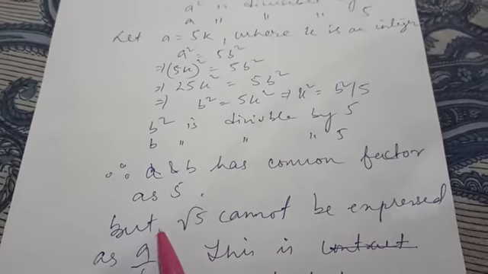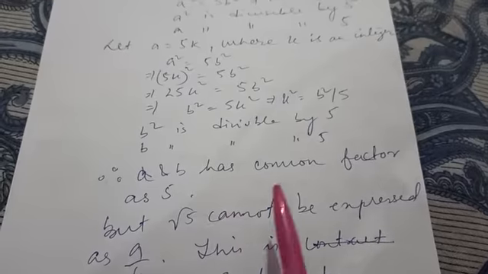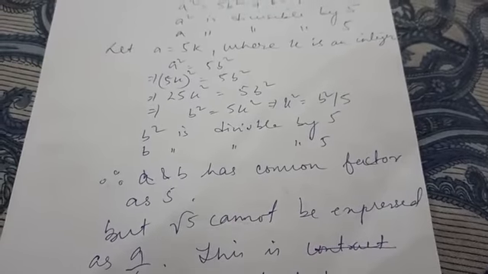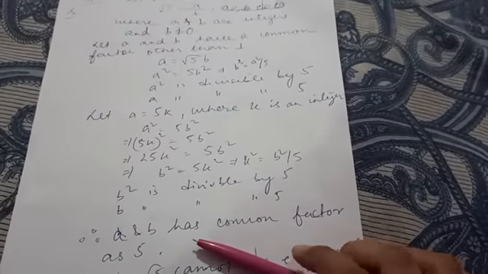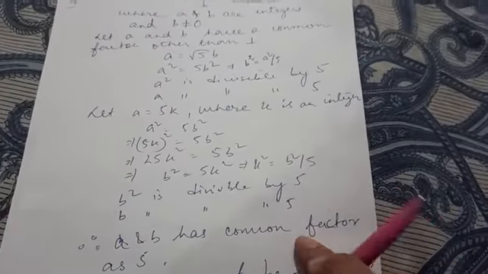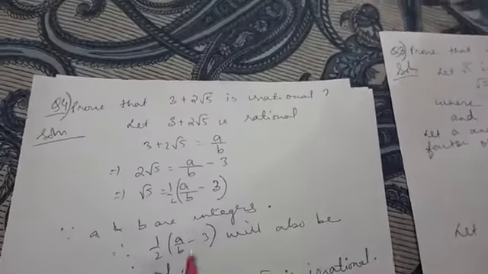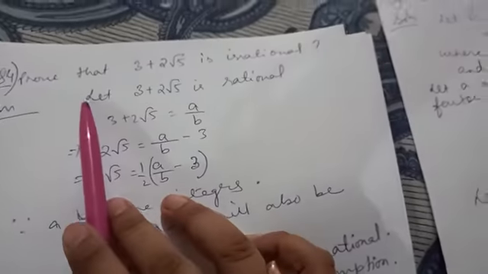But as we all know, root 5 cannot be expressed in the form of a by b, is it not? So both the conditions are contradicting, isn't it? Therefore our assumption is wrong. Therefore we comment that root 5 is an irrational number.